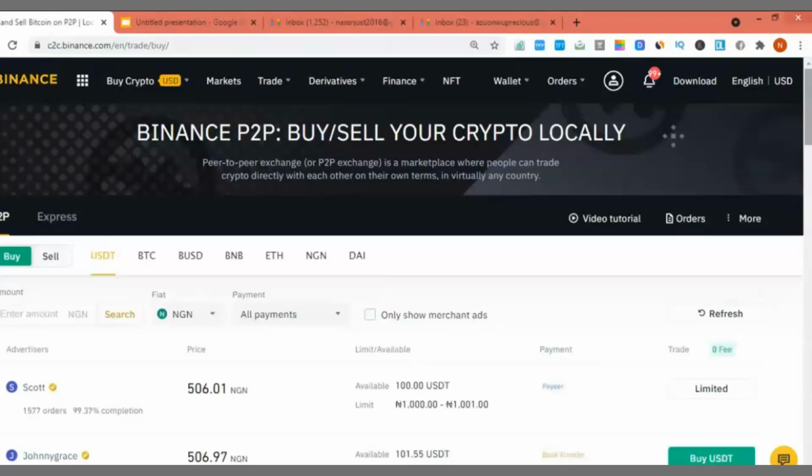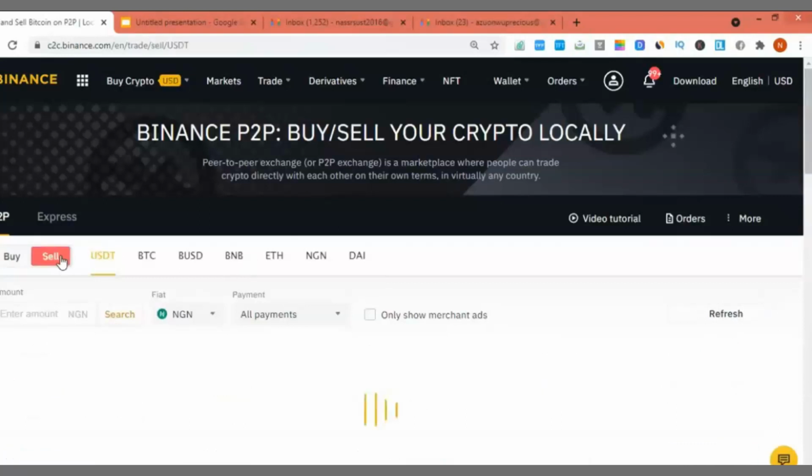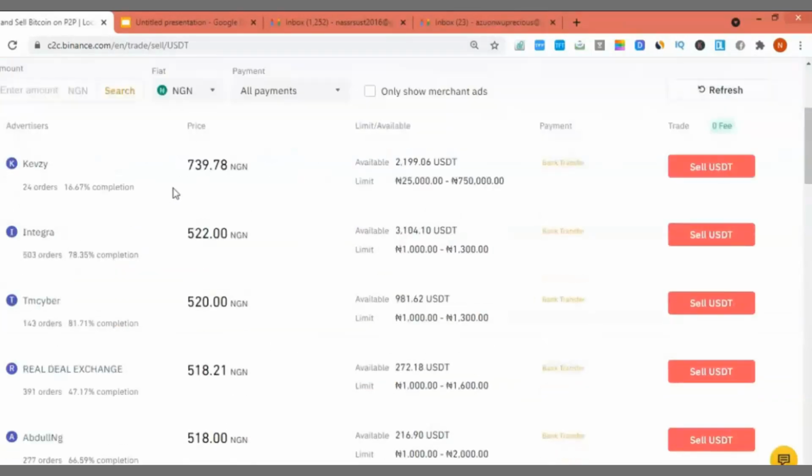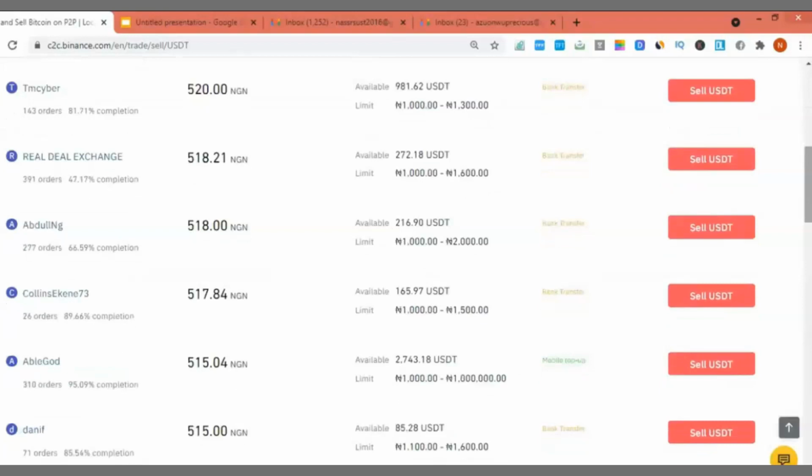a sell ad that I want to sell the same 100 USDT for the current market rate, which, if you go here, you see that the current market rate is actually either 518 or 520. Ignore this stuff here. So you can see the profit. If I have patience to take small orders, I'll be selling for 522, and if I sell for 522 to like 50 persons, I'll make a profit. I can sell this within 2 hours and I will be done.